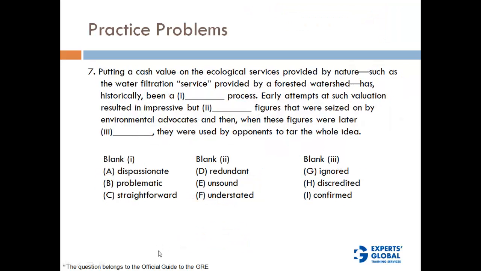Let's look at this one. Okay, putting a cash value on ecological services provided by nature. Some kind of cash value for ecological services, such as, this is an example, there are two hyphens here, such as water filtration service provided by forested watershed. So this is not really important. Putting a cash value on the ecological services provided by nature has historically been a dash process.